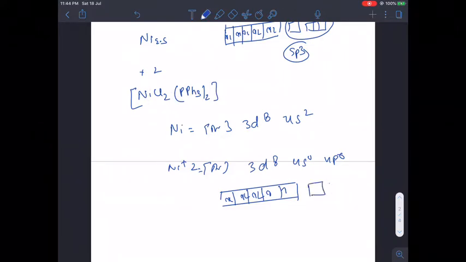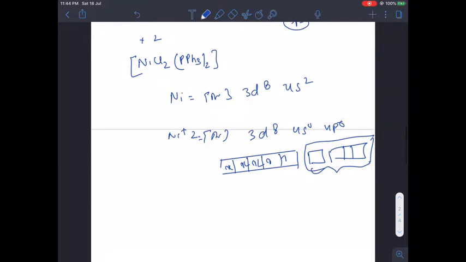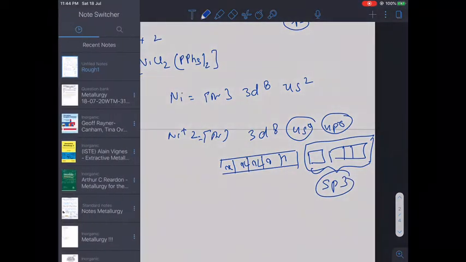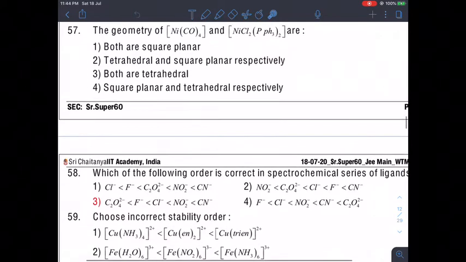For getting 4 empty orbitals, we have to select 4s and 4p. So we have the hybridization sp3 in this case also. So the correct answer according to me will be both are tetrahedral.